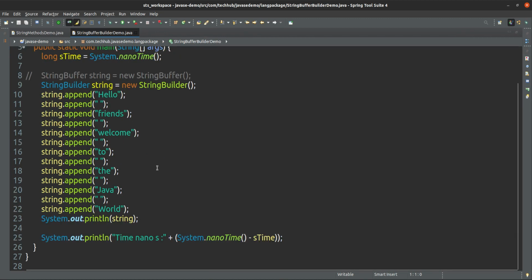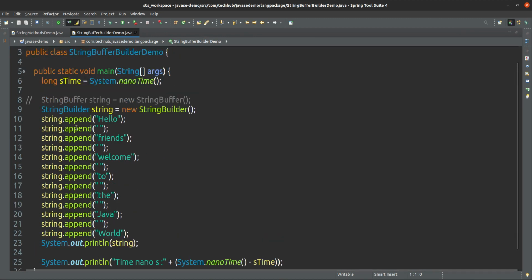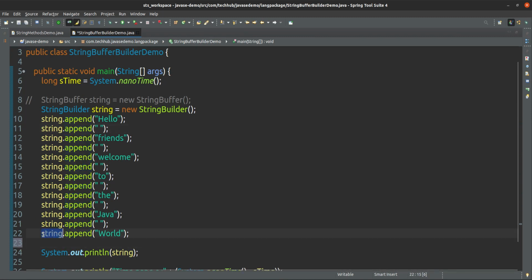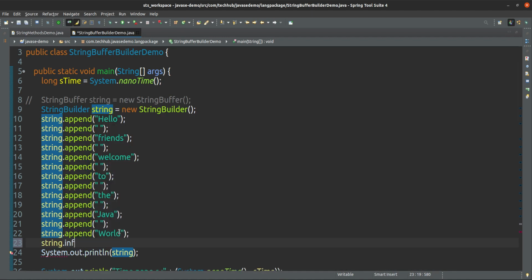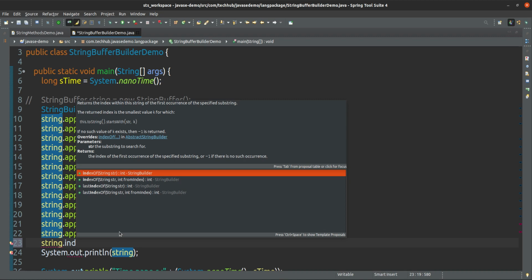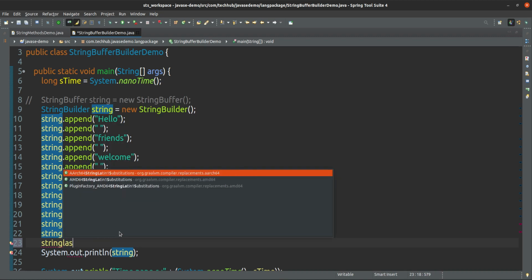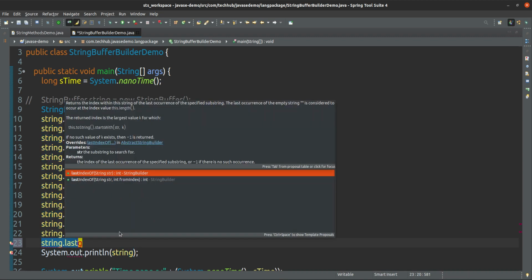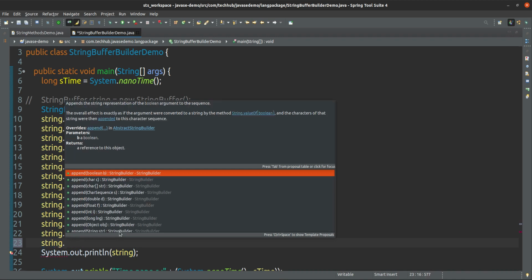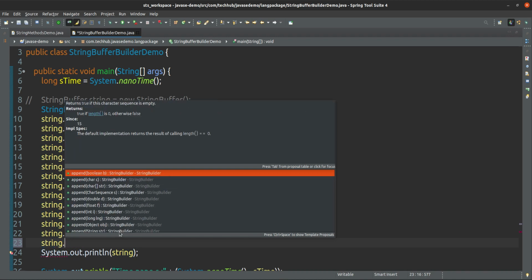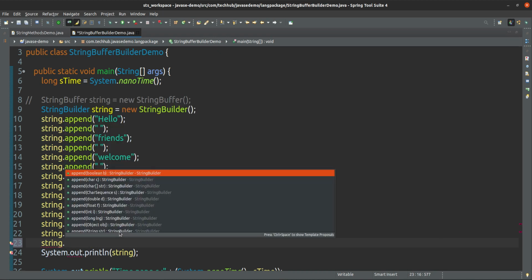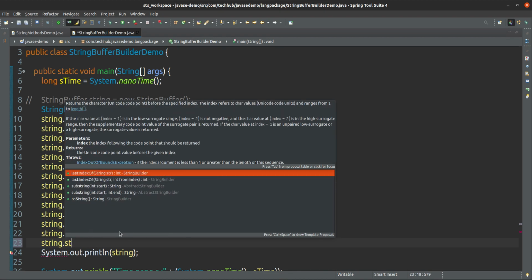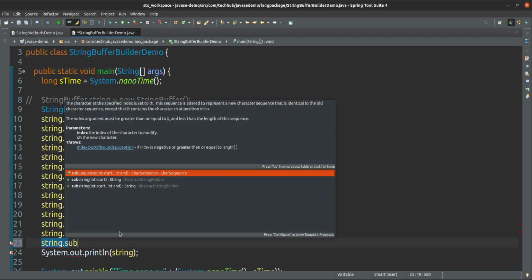Okay, so this is string buffer and string builder. So many methods are there, like index of, last index of, is empty is there, is blank is not there, substring, last index.